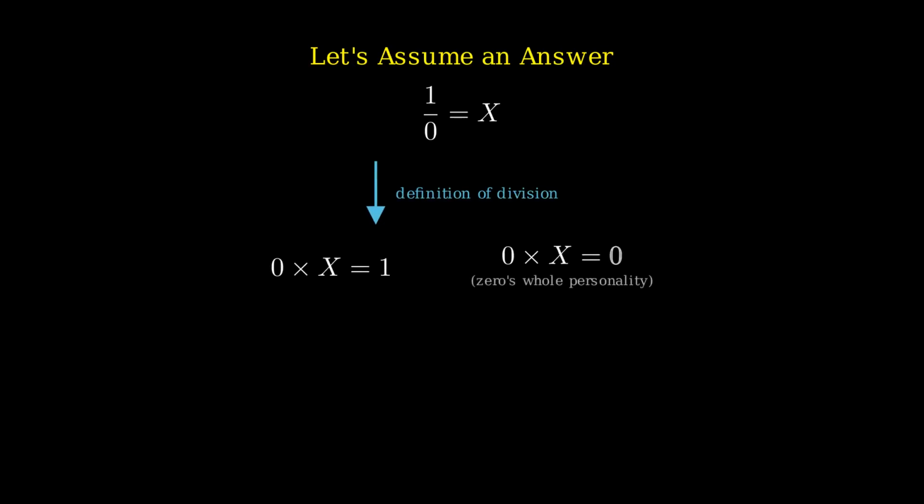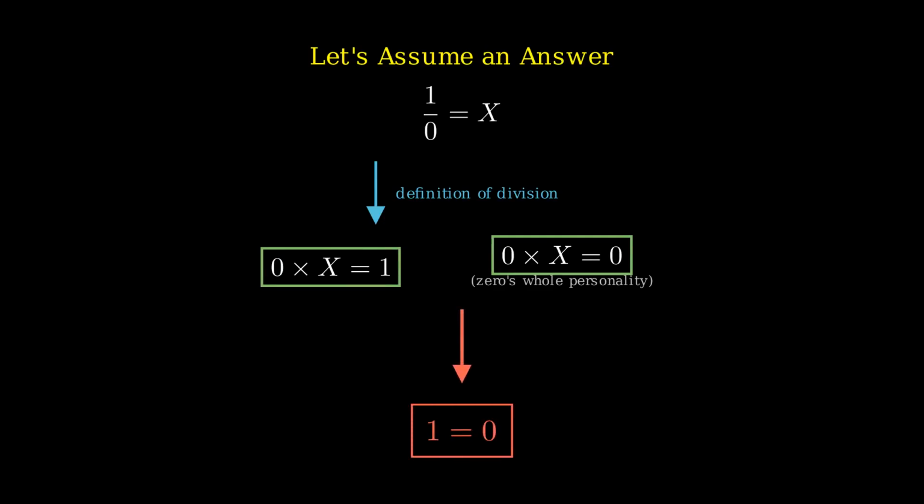Okay, but maybe we're overthinking the geometry. Let's just be bold. Let's assume 1 divided by 0 equals some number. We don't know what it is, so we'll call it x. Brave, confident, doomed. If 1 over 0 equals x, then by the definition of division, 0 times x equals 1. Fine. But remember 0's whole personality? Anything times 0 is 0. So 0 times x is also 0. Now we have 0 times x equals 1, and 0 times x equals 0, which means 1 equals 0.